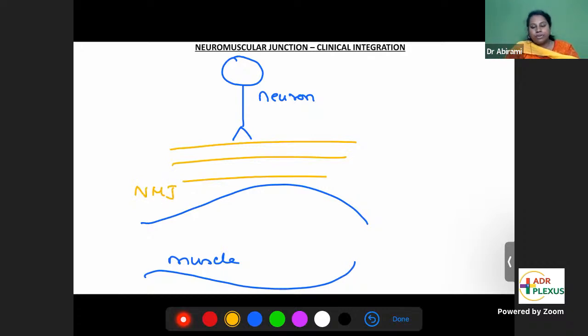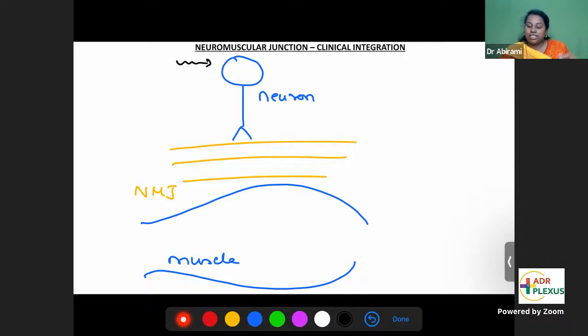What is the sequence of events happening in the neuromuscular junction? When an action potential is stimulated in the neuron. See, in lower motor neurons, which innervate the muscle, the corticospinal tract comes from the brain and stimulates these lower motor neurons in the spinal cord, and they in turn go and reach the muscle. What are the lower motor neurons? A alpha and A gamma, which go to the muscle, they're called lower motor neurons.